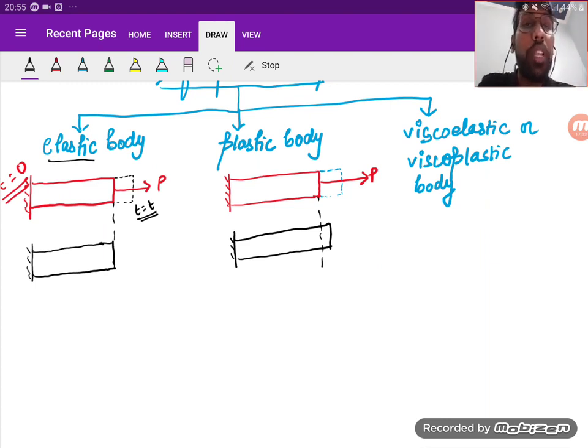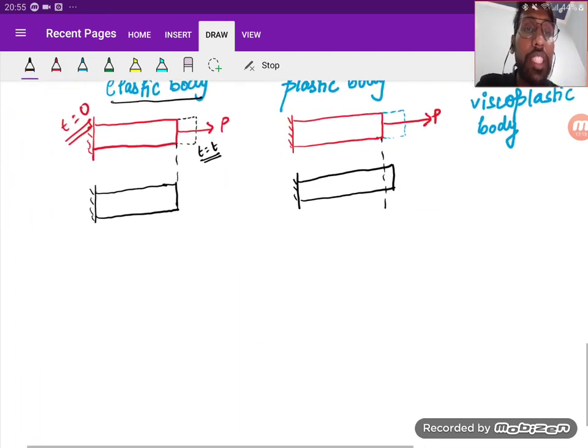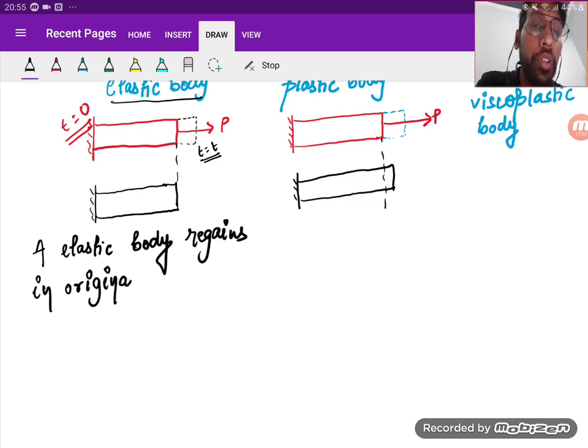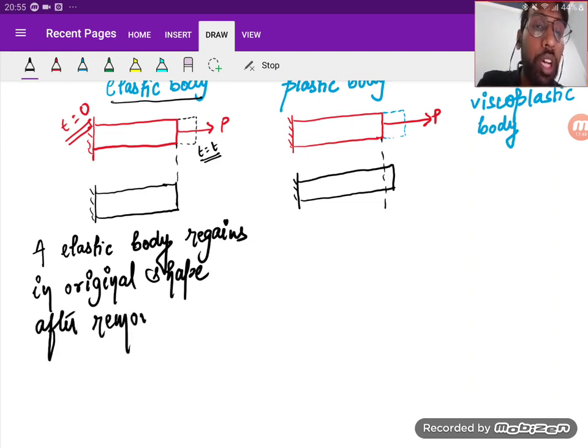When we say elastic body, what I'm saying is that an elastic body regains its original dimension or original shape after removal of the load. Is it clear?